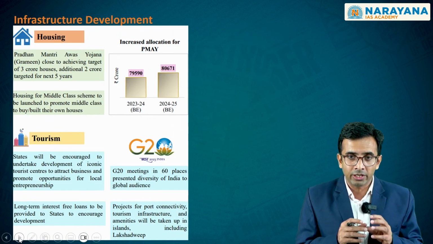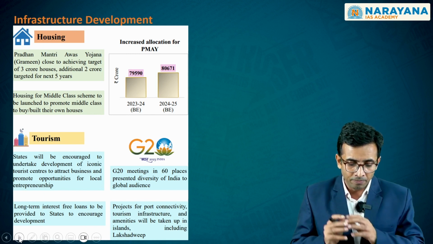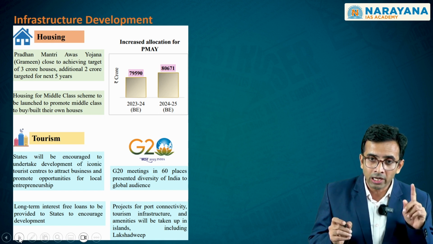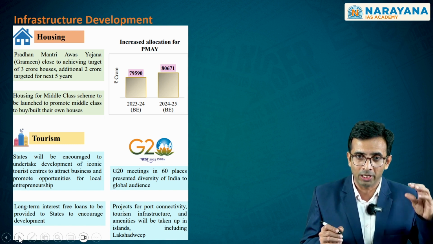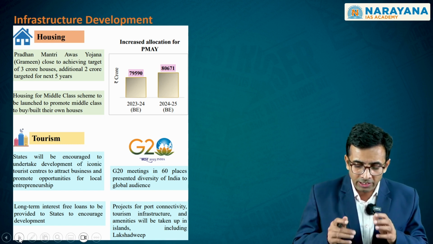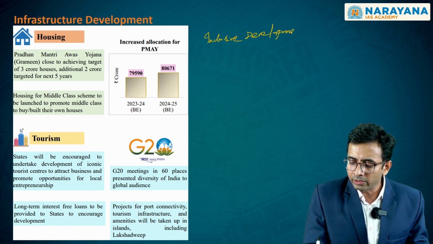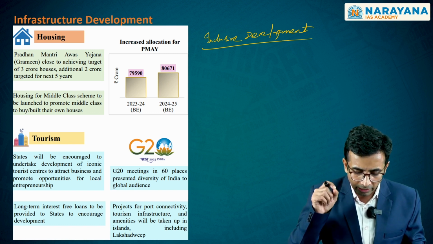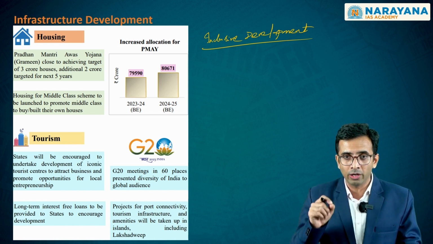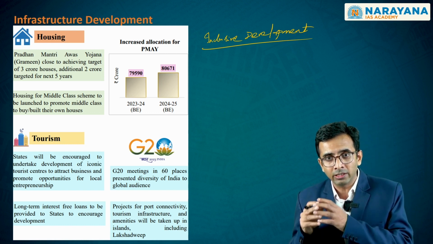Moving to infrastructure development, which is another component that you have seen in this entire Viksit Bharat strategy. On the one hand, you clearly see that the hardcore infrastructure is being given a push through public capital expenditure. On the other hand, within this infrastructure development, government is also trying to bring in this element of inclusive development by building houses through what is referred to as PM Awas Yojana, Pradhan Mantri Awas Yojana, Gramin, and also coming up with certain new announcements for the urban dwellers, particularly those who are living in the slums and other such areas.